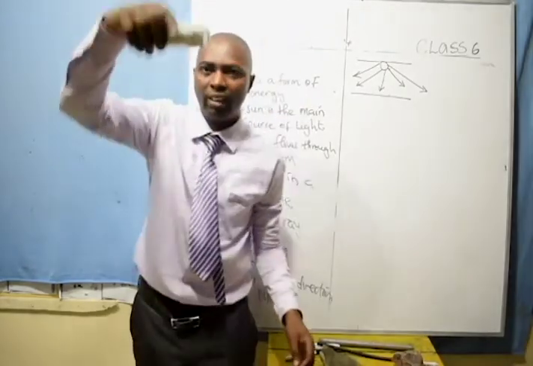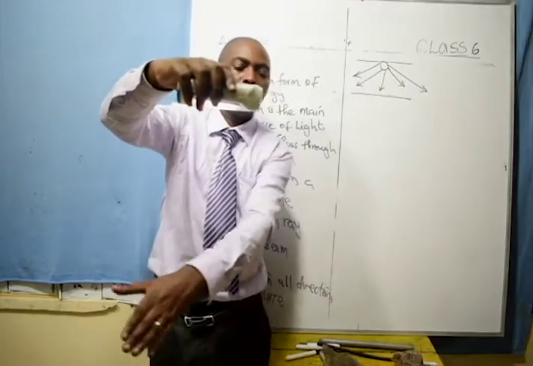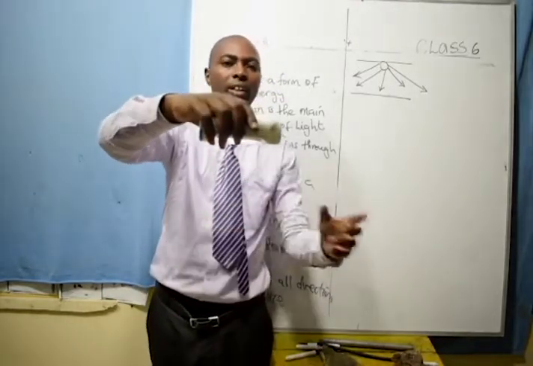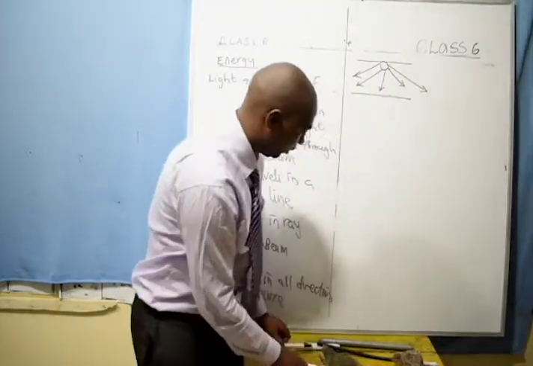If I torch myself in a room this way, everyone at this point is able to see the light, because light travels in all directions. Those are a few characteristics about light.